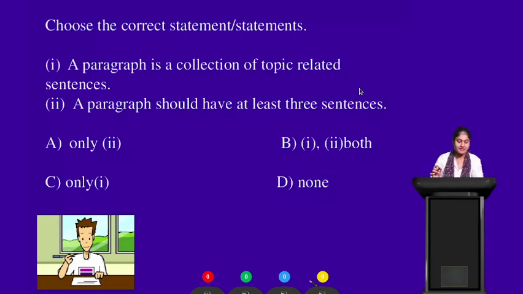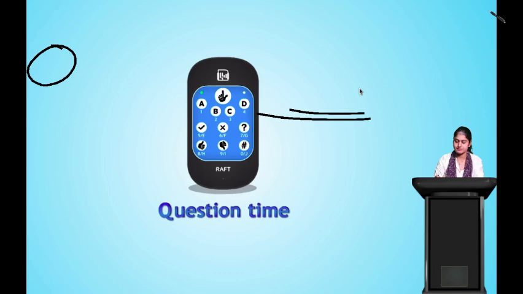It is the first sentence. A paragraph is a collection of topic related sentences. Clear? As we already told, a paragraph should have at least 5 sentences. Yes? So this statement is false. Clear? Okay.